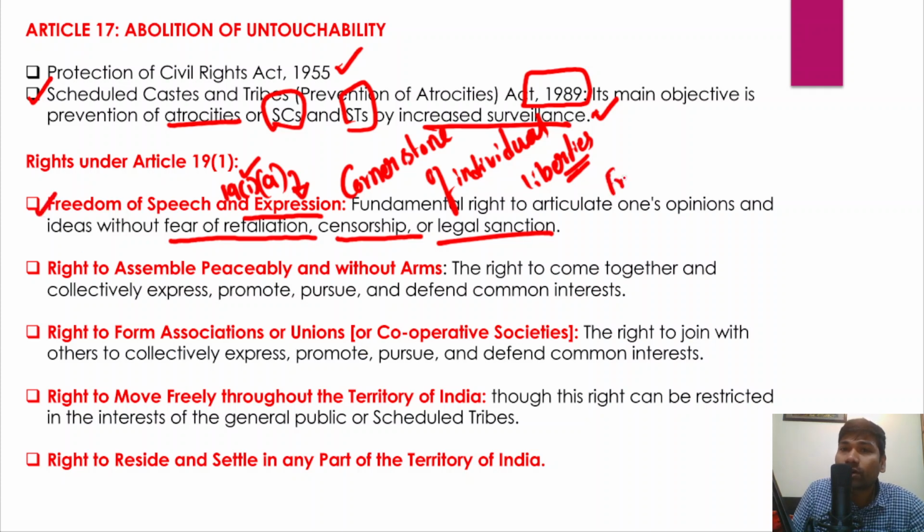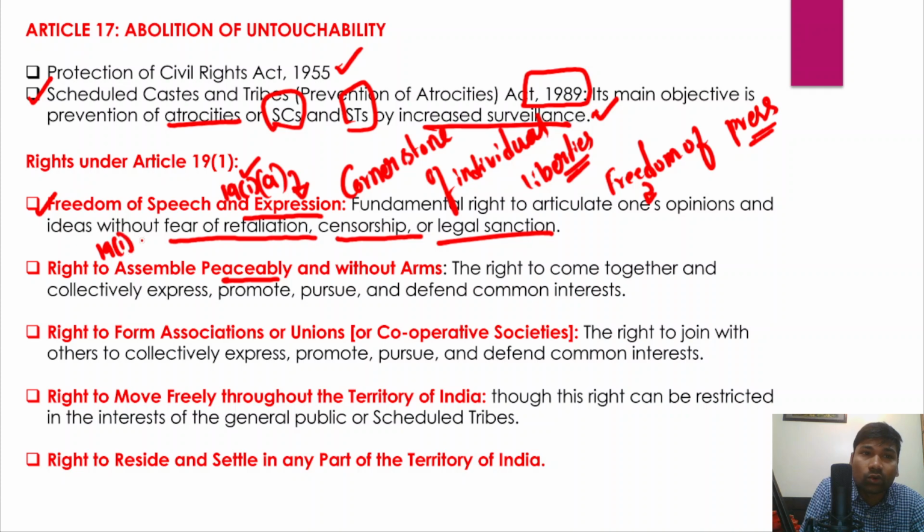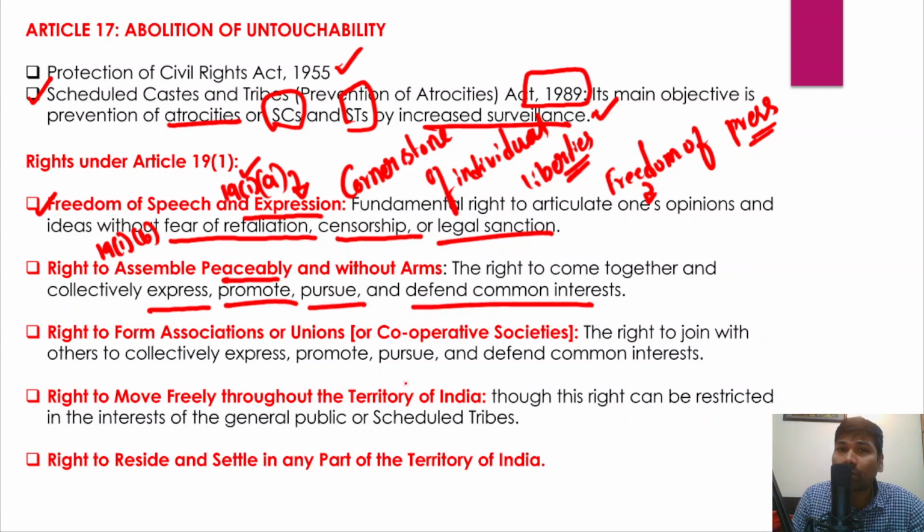And the freedom of the press takes its source from this particular article. Secondly, the right to assemble peacefully without arms, which is part of Article 19 Clause 1 Clause B. So the right to come together and collectively express, promote, pursue and defend the common interests of individuals. And Clause C of 19(1) talks about the right to form associations or unions or even cooperative societies, right? So that they could collectively express, promote, pursue and defend the common interest.